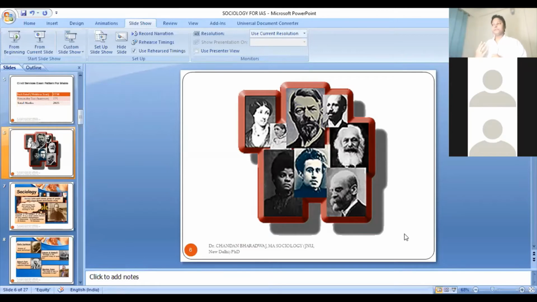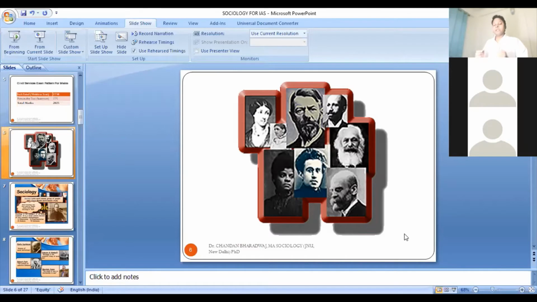Auguste Comte was very fascinated by the development taking place in the field of physical sciences, the pure sciences. So he wanted a newer discipline which would be different from history, different from economics, different from psychology, different from philosophy. This discipline will focus on scientific study.